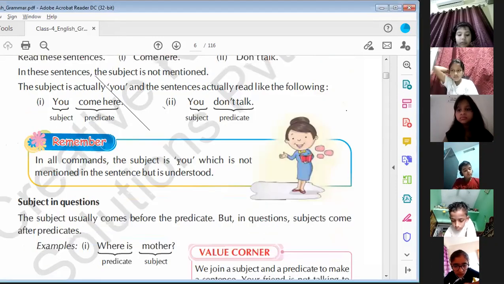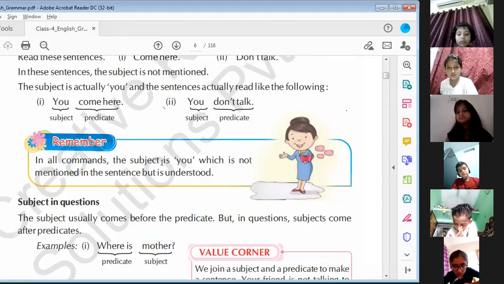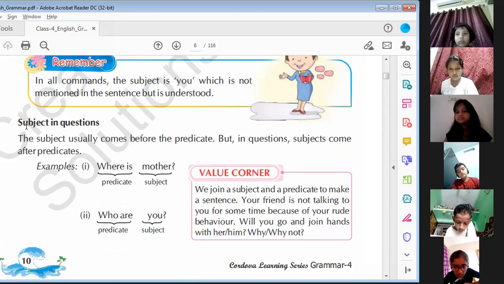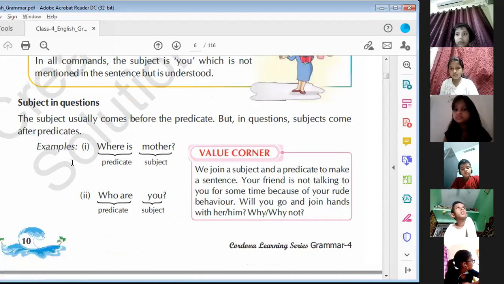In all commands, the subject is you, which is not mentioned in the sentence but is understood. You is understood. It is not mentioned, but it is understood. Understand?